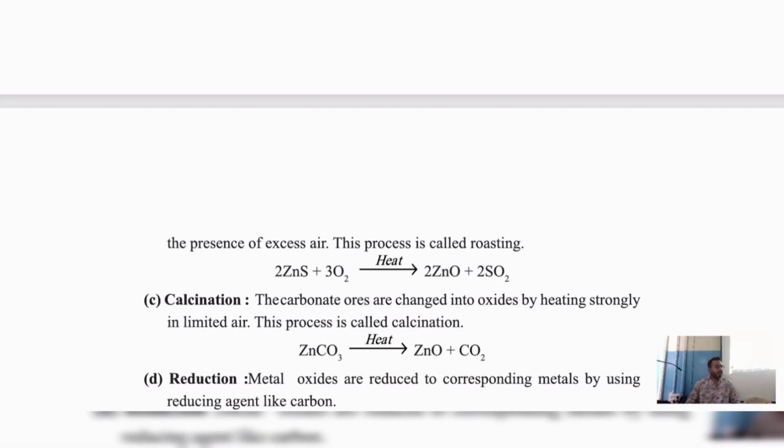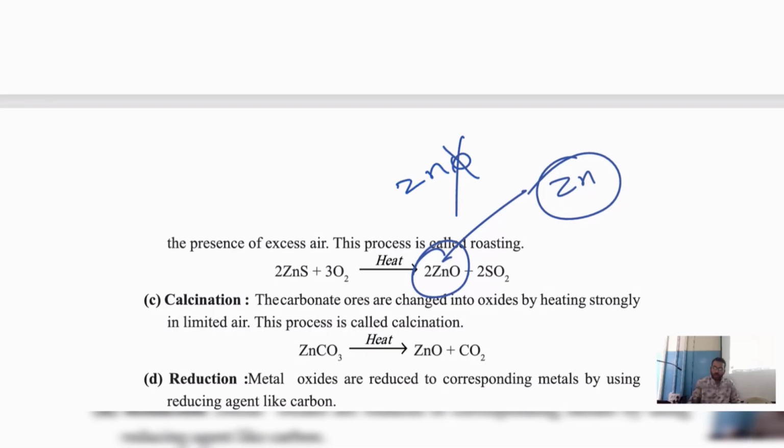Example: zinc sulfide with excess oxygen, that is O2. If we heat them, we get zinc oxide. Now, my dear students, using the zinc oxide and the refining method, we get only zinc. We already got zinc oxide, and again from the zinc oxide, by using the reduction method, we remove the O from ZnO and we get pure Zn.